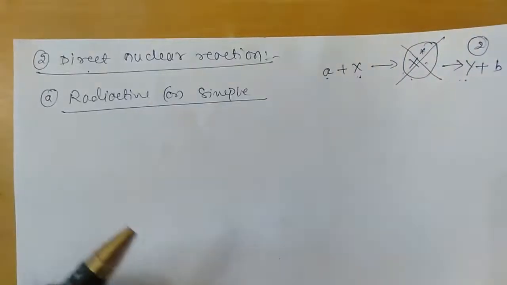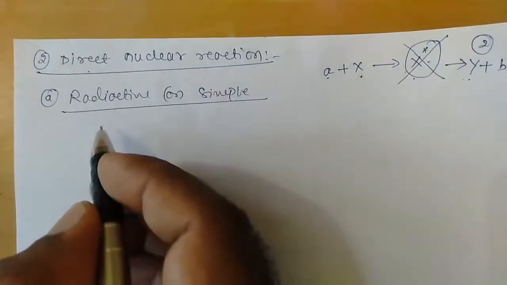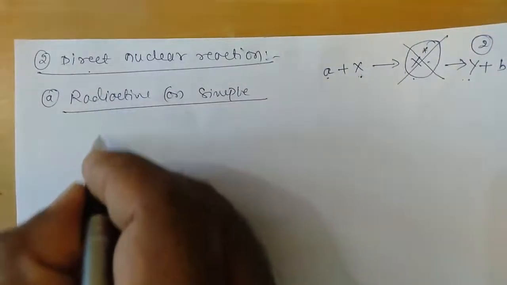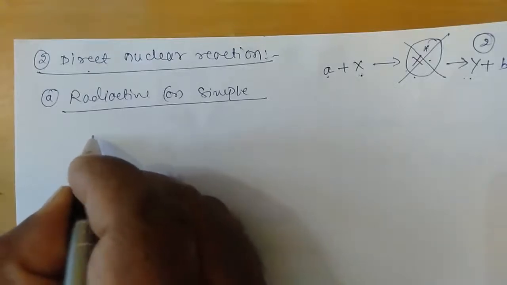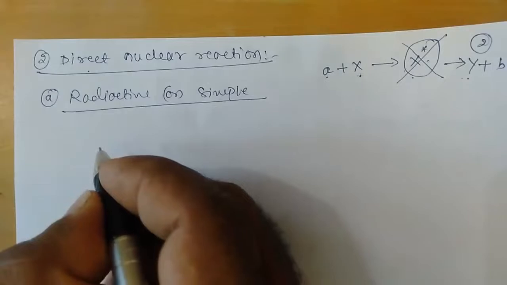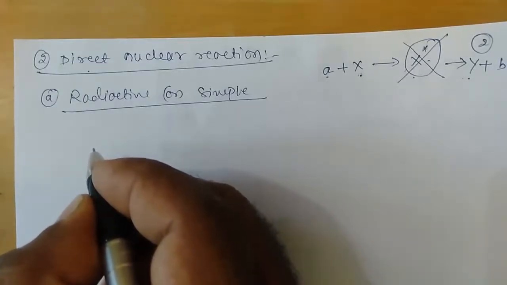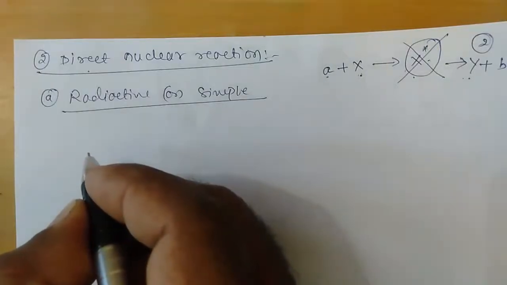In the case of radiative or simple nuclear reaction, the target nucleus will absorb some incident particle, which may be a neutron, a proton, or an alpha particle. This particle is captured by the target nucleus and it directly gets converted into another nucleus, the residual nucleus.